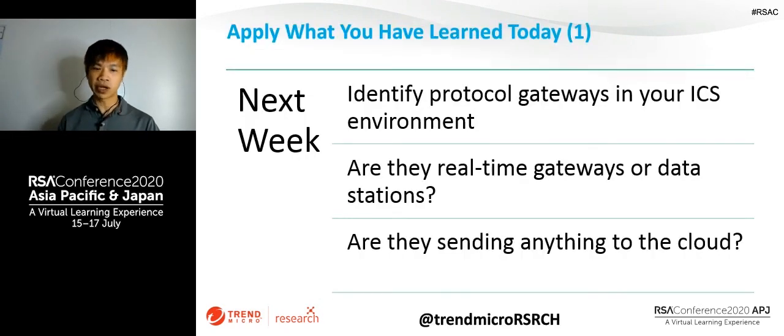This is what we really recommend you do in the next week. Please identify protocol gateways in your ICS environment. Have them listed in the critical assets. You might also want to know whether there are any real-time gateways or data stations, because we have identified different vulnerabilities in real-time gateways and the data stations. And you might also learn whether they are sending anything to the cloud. If they do, please make sure they're encrypted and secured, just like you would do with any cloud services.